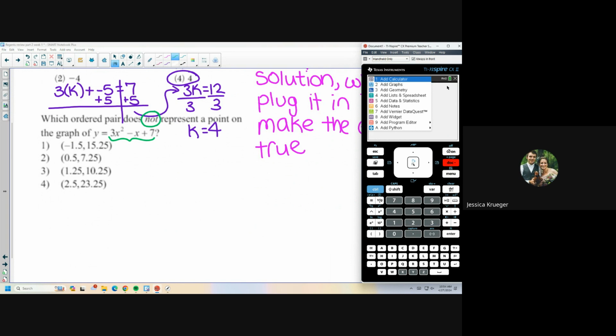I'm going to add a page. I'm going to add a new graph, and I'm going to type in my function. I don't need it to be a relation because it's f of x equals. So I've got 3x squared minus x plus 7. Now, first thing I notice is I do not see anything on my graph.